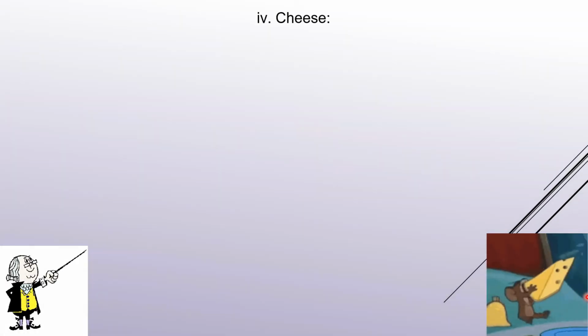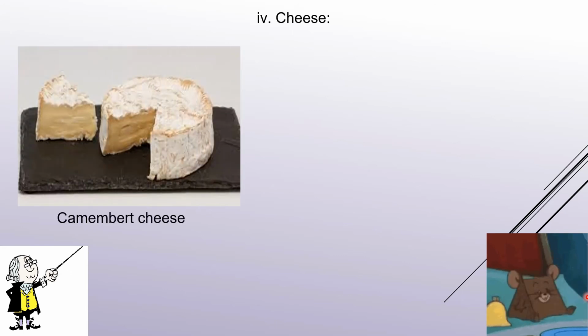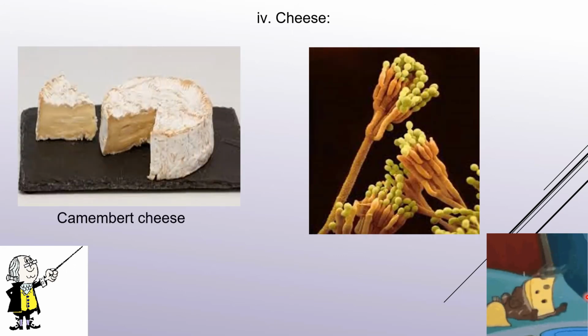Your next type of cheese is Camembert cheese. This is Camembert cheese, which is produced by Penicillium camemberti. Cheese is always produced with respect to fungus itself.